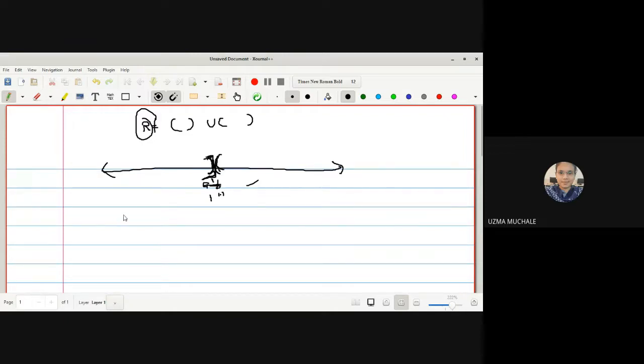So a very easy example of a connected set is a singleton set. A singleton set cannot be written as a disjoint union of two sets, such as some set A and another set B. Even phi cannot be written as a disjoint union of two non-empty sets.